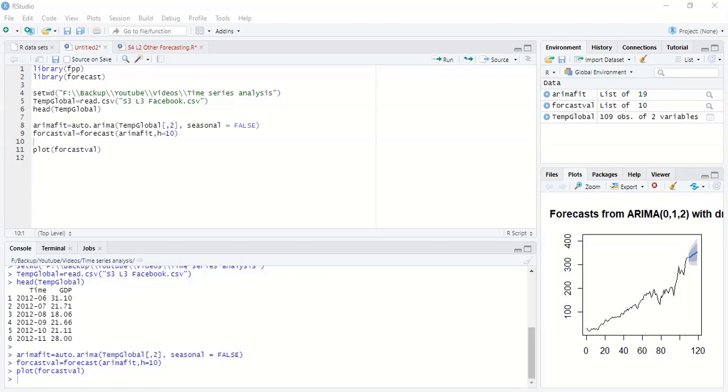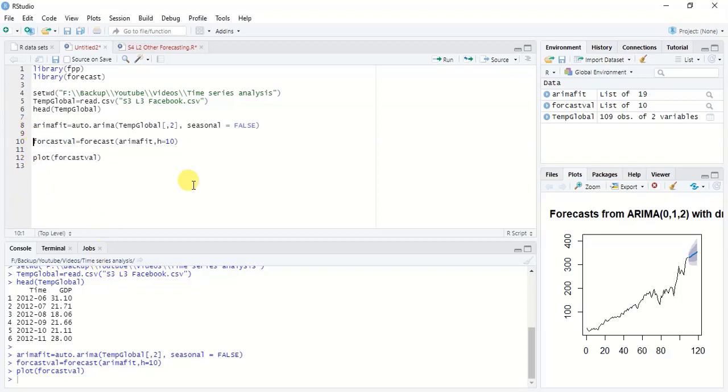However, luckily with the forecast library in R, we can easily determine the values for the parameters of the ARIMA model. By doing so, we don't have to determine these parameters ourselves, because the function auto.arima automatically calculates those parameters for us.